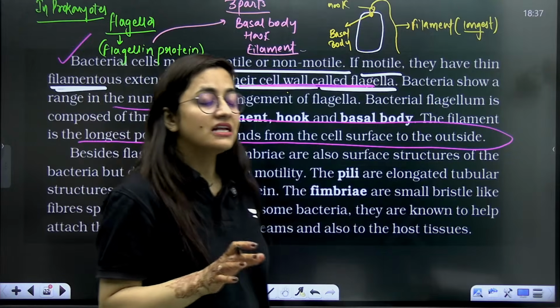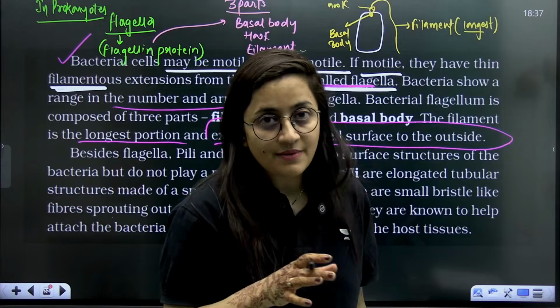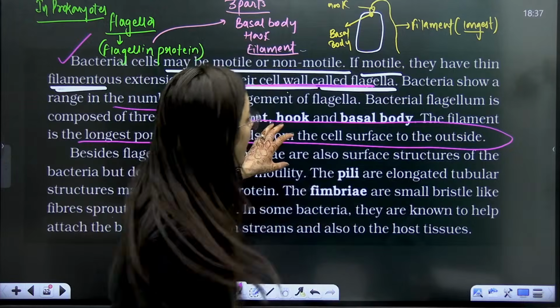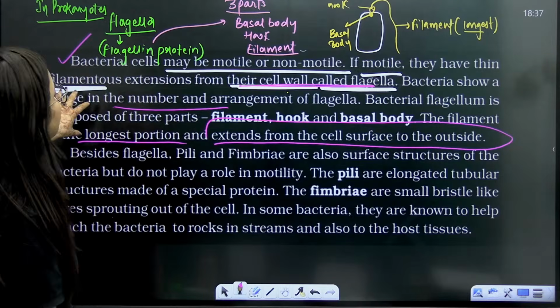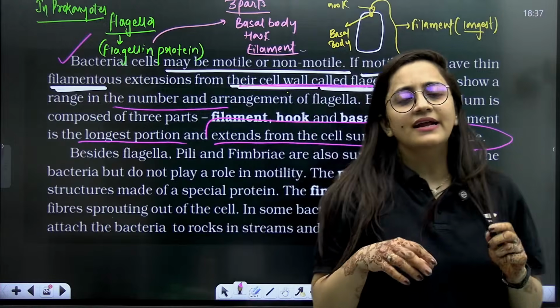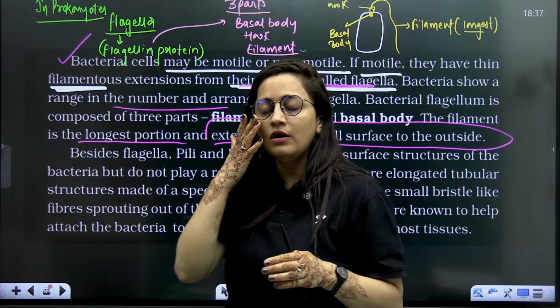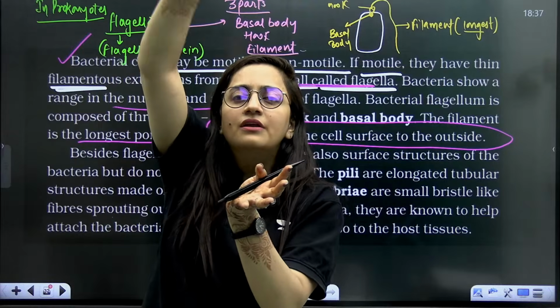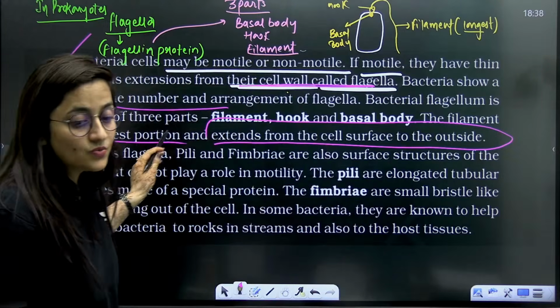So if somebody is asking you where that basal body is embedded, that is also there in the cell membrane, not just in the cell wall only. But here in this line, they are saying that the filamentous extension from the cell wall is coming out. So basically we can take it this way: after the basal body, the hook and then the filament is there, and that is coming out from the cell wall. In this way you can take it.